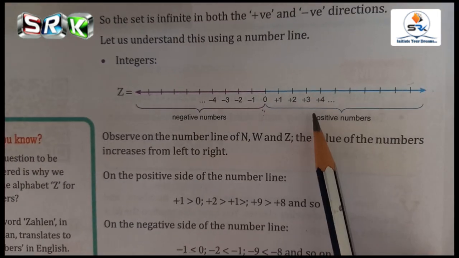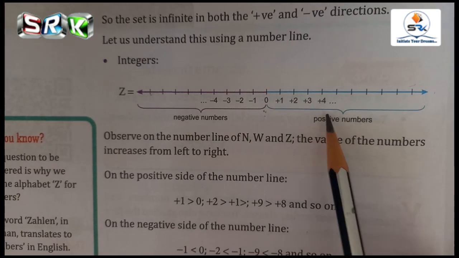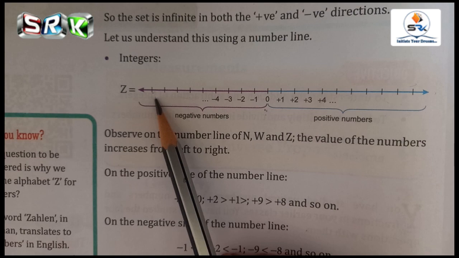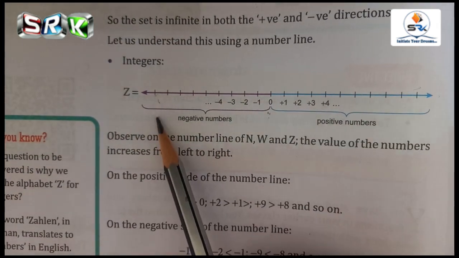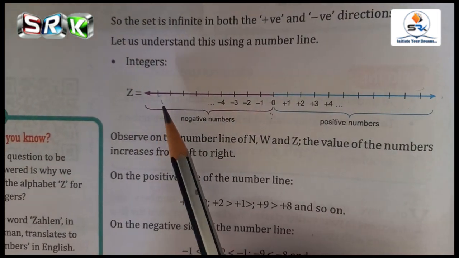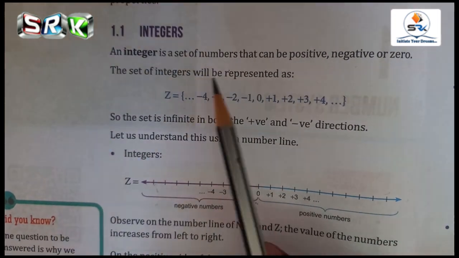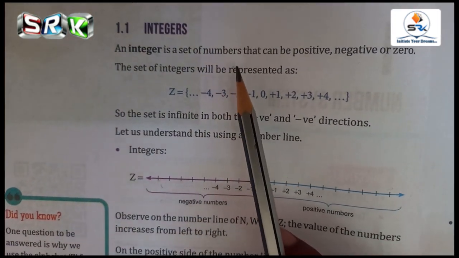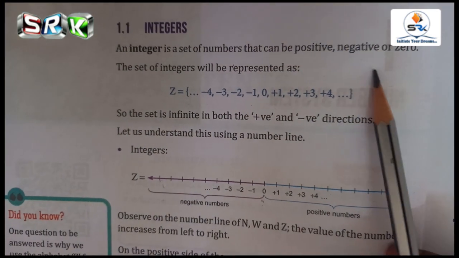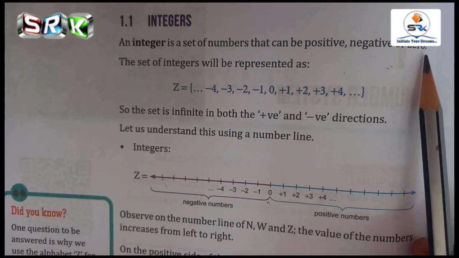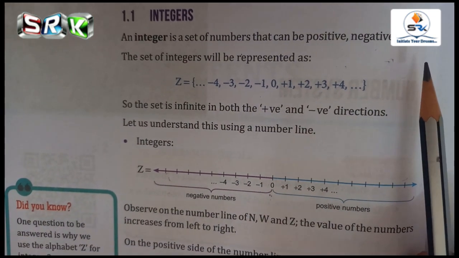From your right side, these are all positive numbers, and from the left side, these are all the negative numbers. Now say the definition. Integers is a set of numbers. It can be represented as a positive number, negative number or 0. So this is the definition of integers.